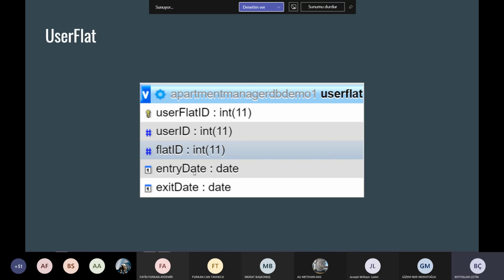We want to keep a record of when a user moves into this flat, and when a user moves out. We are keeping a record of these attributes.